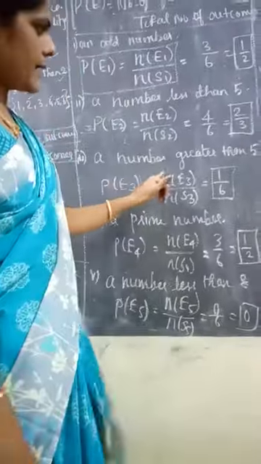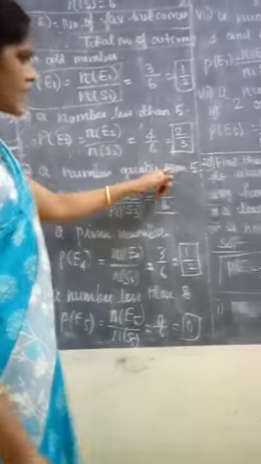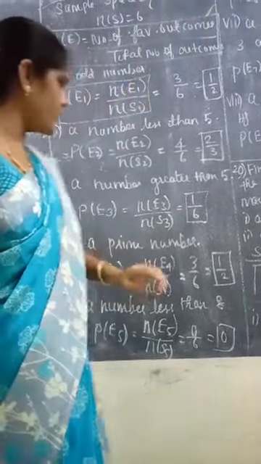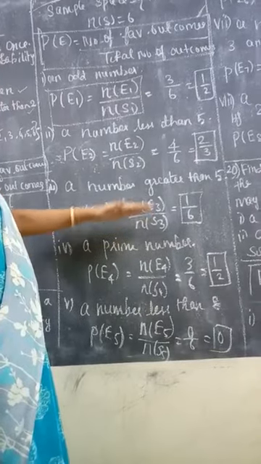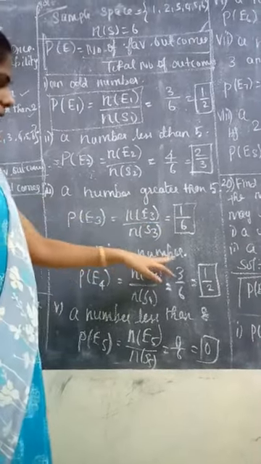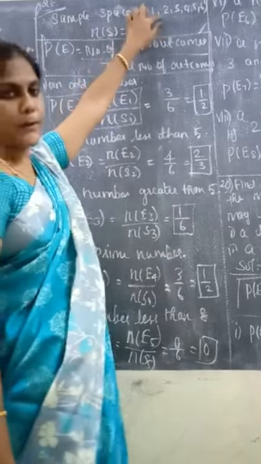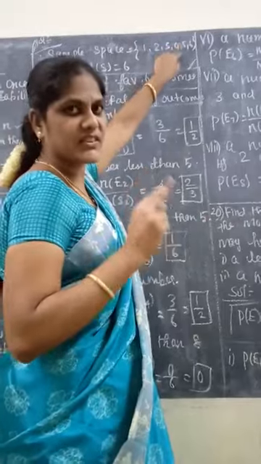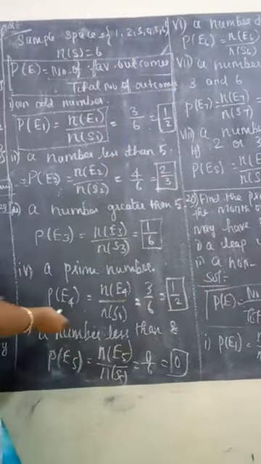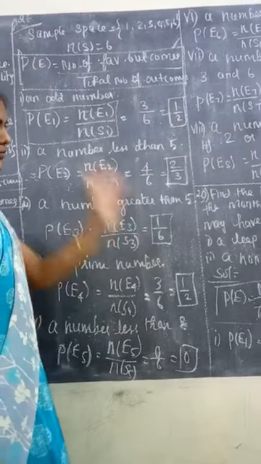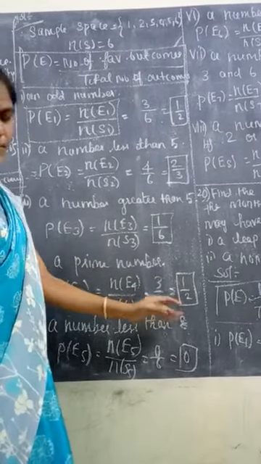Third, a number greater than 5. A number greater than 5, so 5 is not included, 6 alone will come. So the probability of E3 equals n of E3 by n of S, which is 1 by 6. Next we have prime numbers. What are all the prime numbers we have here? 1 is not a prime number. 2, 3, 5, these 3 numbers are prime numbers. So the probability of E4 is 3 by 6, which is 1 by 2.